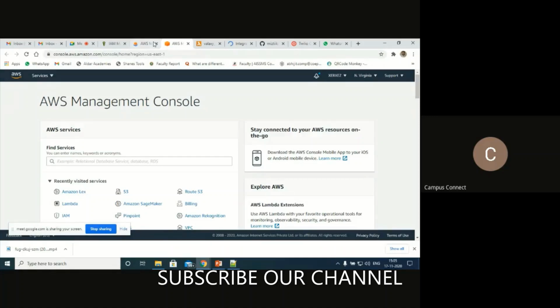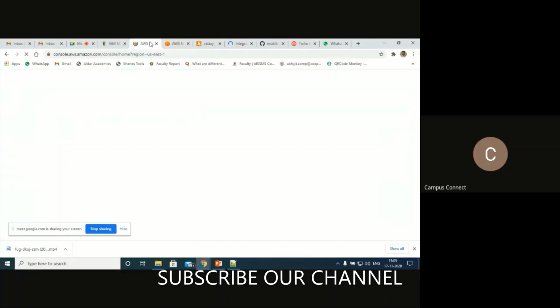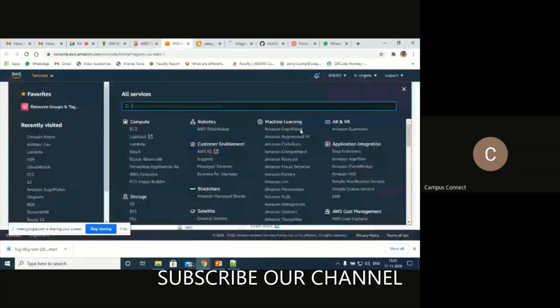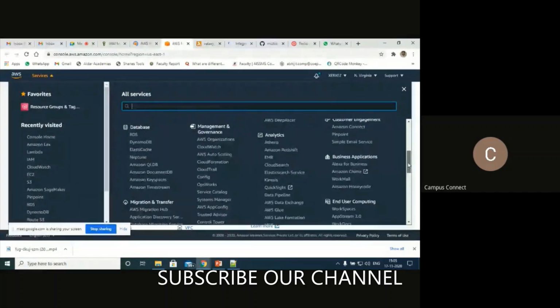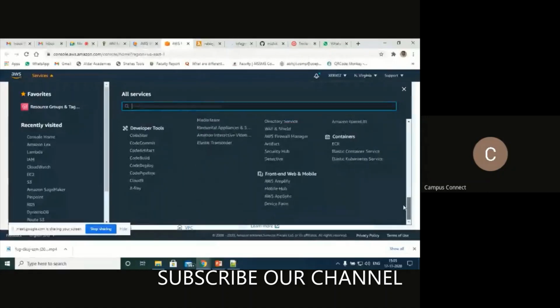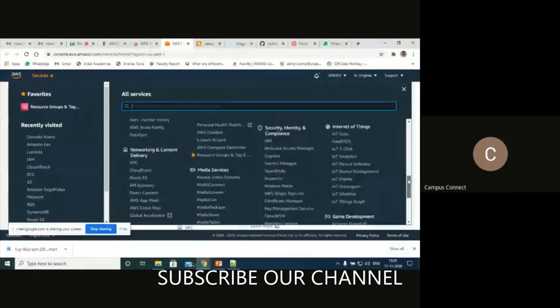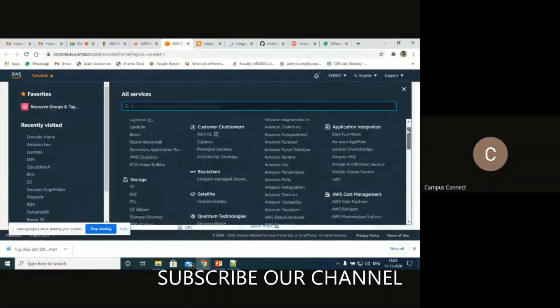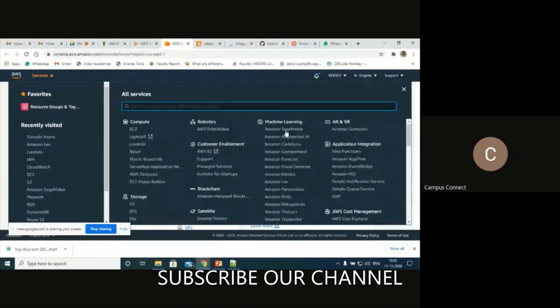Hold on. So here you can see the services. There is an option here called machine learning. Don't worry, you can use Colab also. There is no restriction. Have a look on this. Under machine learning, you are going to have Amazon SageMaker. So this system I'm going to use. If time permits, we'll try to have augmented technology, an AR/VR system using Sumerian technology.